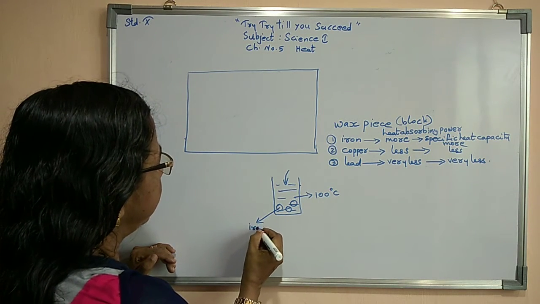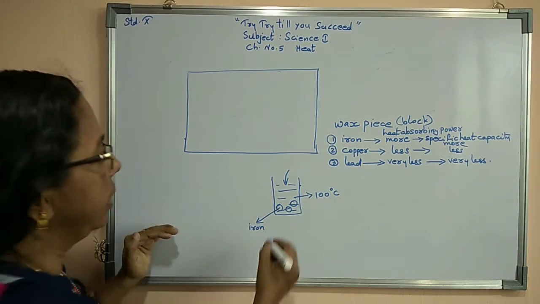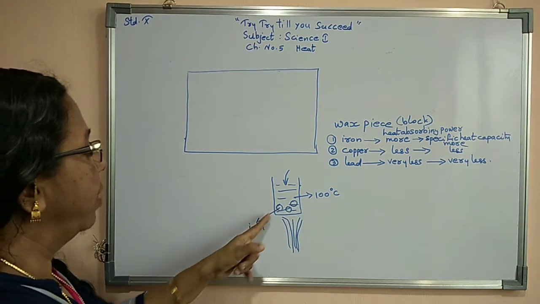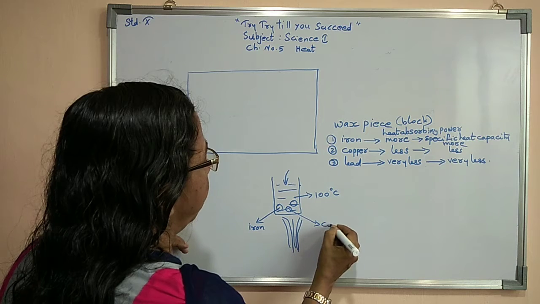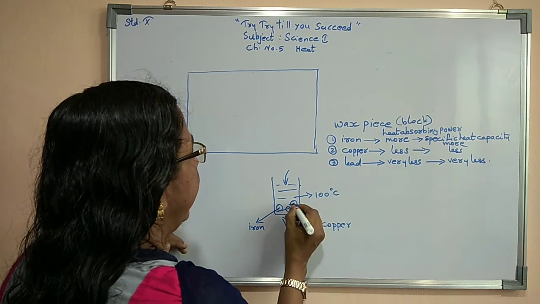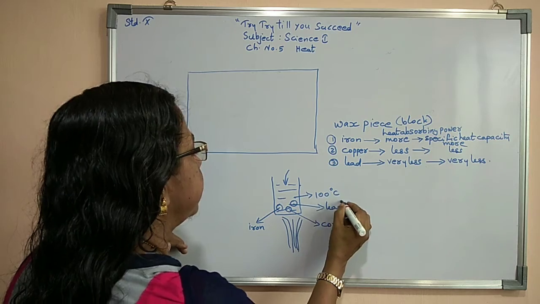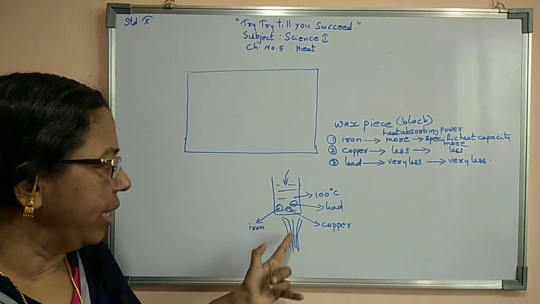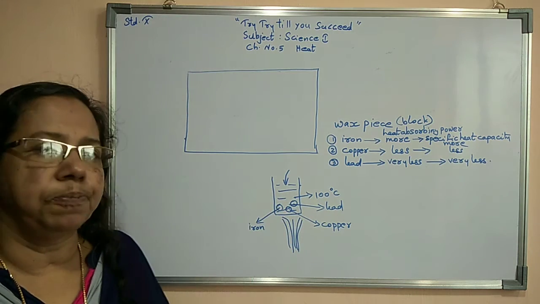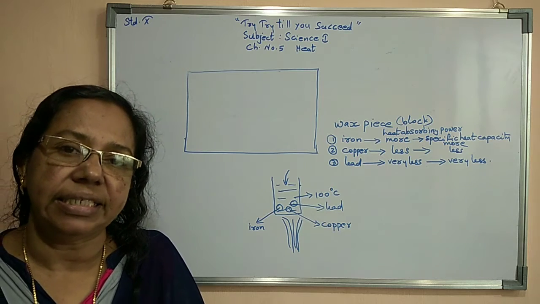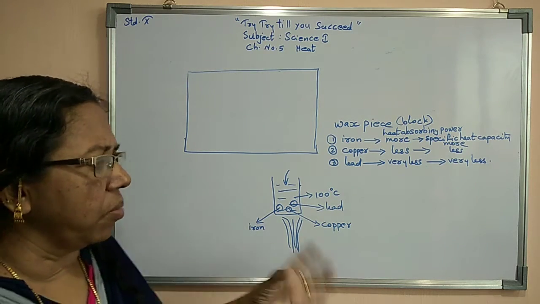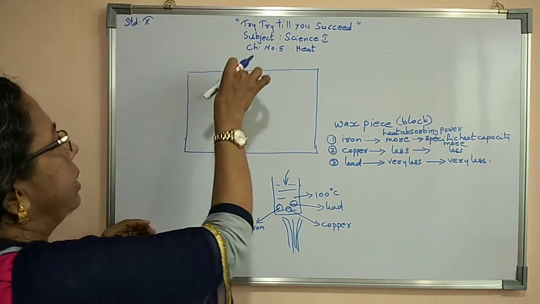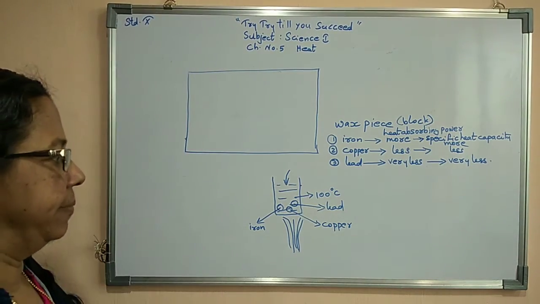So in one beaker, water is taken. In that I put three bowls: one of iron, one of copper, and one of lead. Then I continuously boiled them for 15 minutes inside this water. Boiling temperature of water is 100 degrees Celsius. I boiled for 15 minutes or more than that. After that, I took one bowl and put it on this wax.